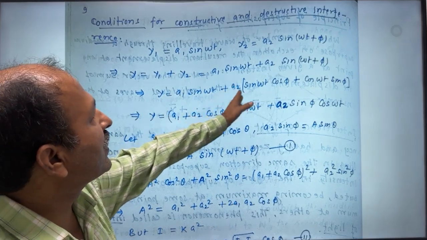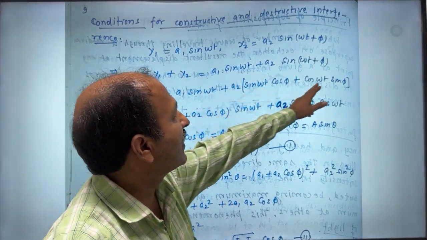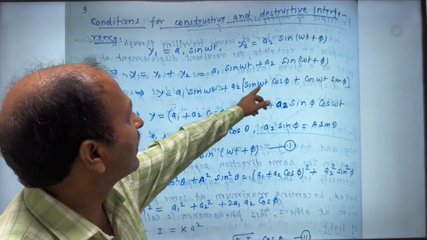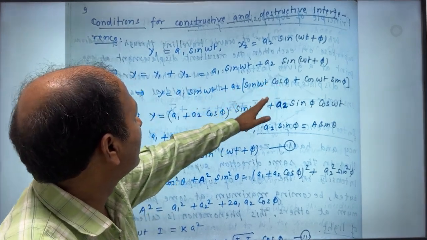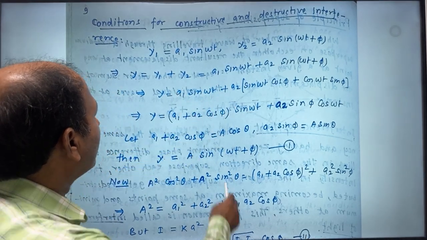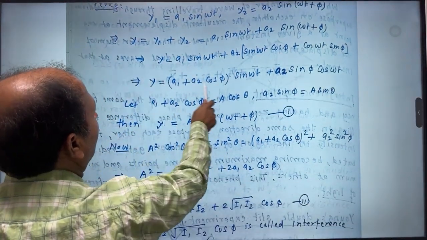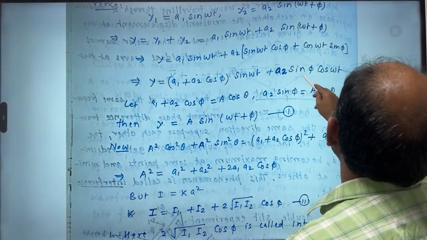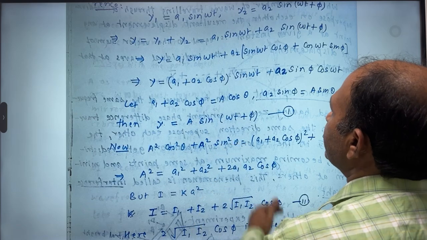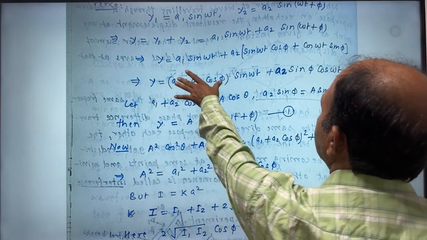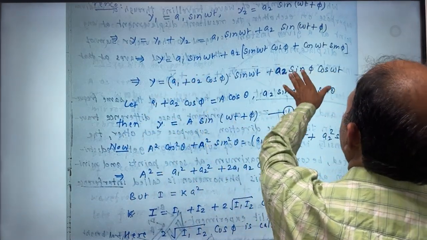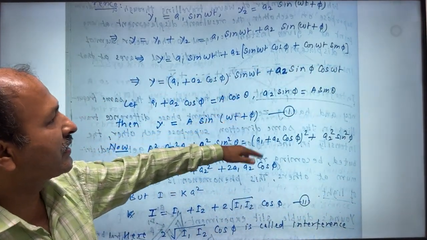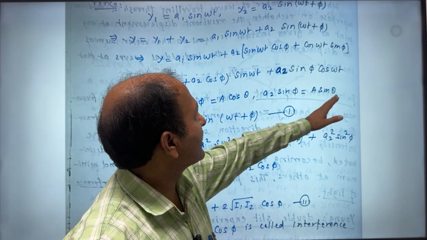So what do we get? a1 sine omega t plus a2 sine omega t cos phi plus cos omega t sine phi. Now we take out the sine omega t term, then a2 cos phi will be left and here a1 will be left. So we write a1 plus a2 cos phi, times sine omega t, plus a2 sine phi times cos omega t. Now we make certain assumptions. These bracketed terms, we can assume as a1 plus a2 cos phi equal to A cos theta and a2 sine phi equal to A sine theta.